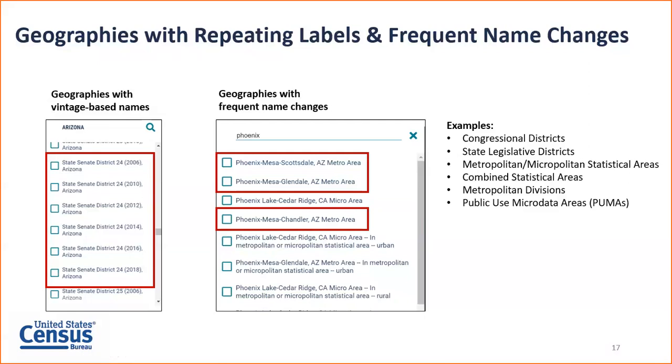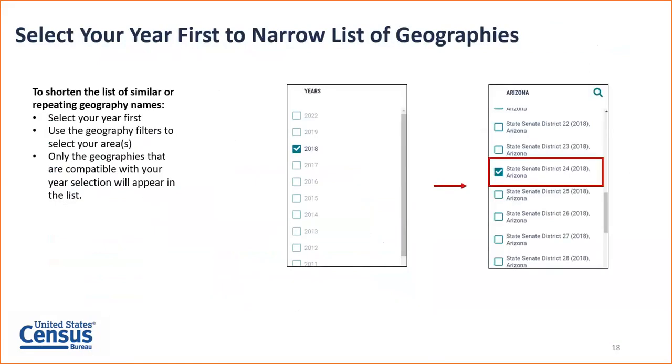And when you're working with these geographies, a tip to help you get to the data and geography selection a little more easily and more accurately is to select the year of data that you're looking for first. So here we just looked at 2018 data on poverty. If we select 2018 first in our search results, then when we go to the geography panel, it will give us only the list of geographies that are associated with data for year 2018.